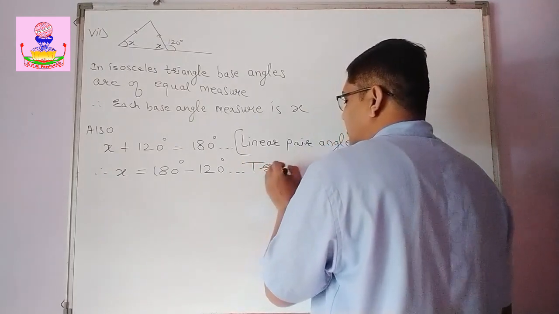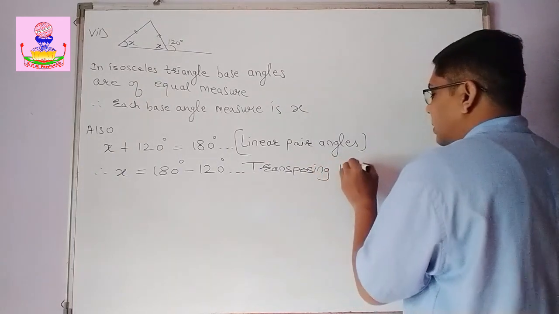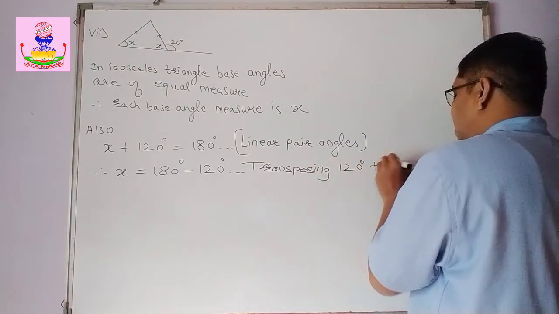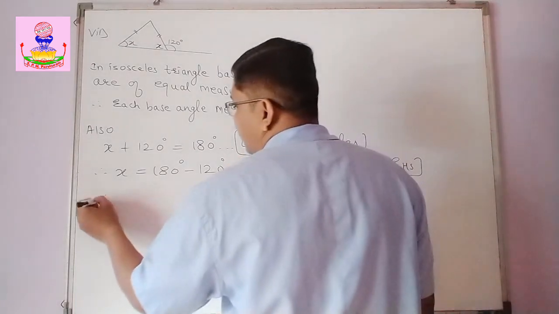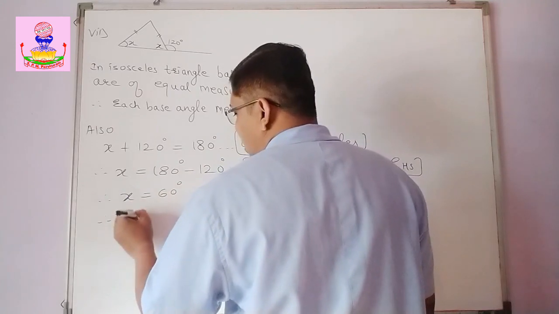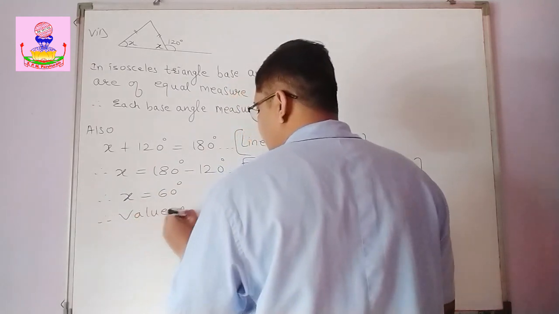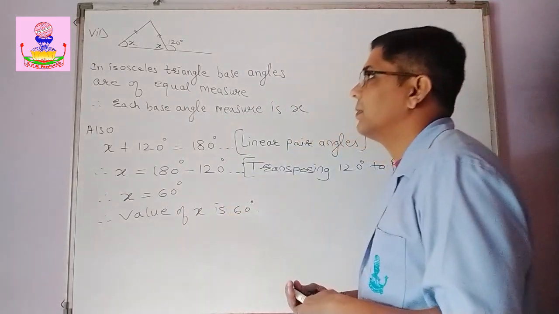Reason, transposing 120 degree to RHS. Okay. So therefore x is equal to 60 degree. Therefore value of x is 60 degree, right?